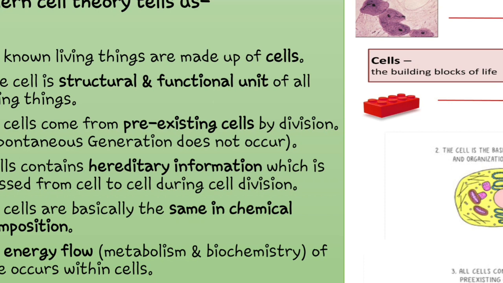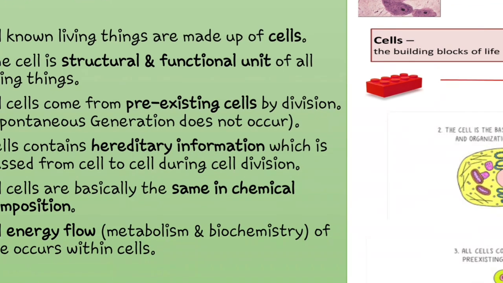That's why we say we were a kind of monkeys, apes in the earlier ages. But as the course of evolution progressed, we are modern human beings as we are present now. This was the story of pre-existing life. The cells contain hereditary information which is passed from cell to cell during cell division.